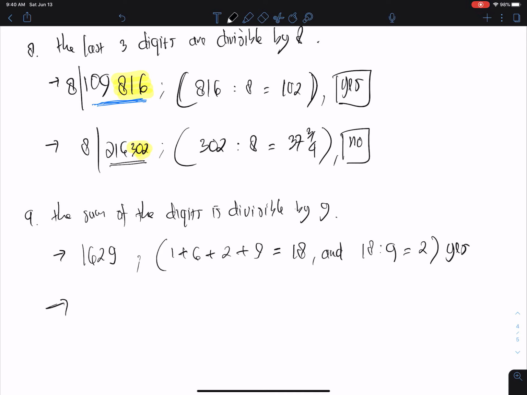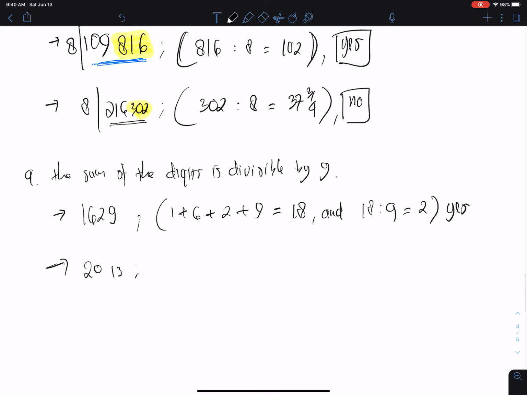Another number we can check, for example, 2013. You can check 2 plus 0 plus 1 plus 3. We get 6, and definitely 6 divided by 9 is not a whole number, so this one will be no.